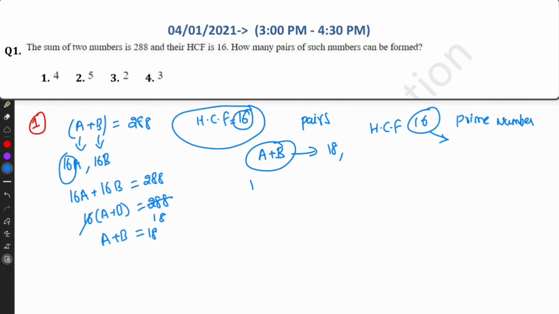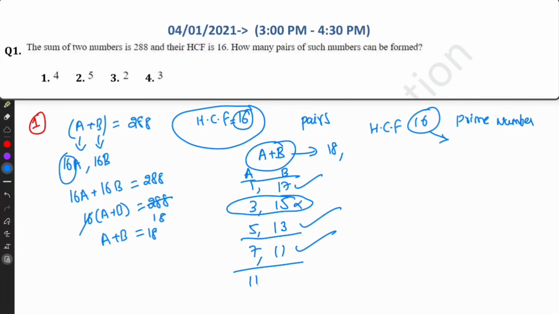What are the prime numbers? 1, 3, 5, 7. So if A is 1, then B is 17. If A is 3, then B is 15. So 15 is not a prime number, so this is not counted. I'm taking 5, then the remaining number is 13. I'm taking 7, the remaining number is 11.